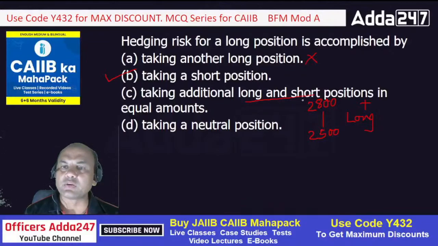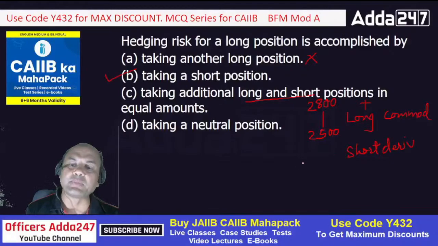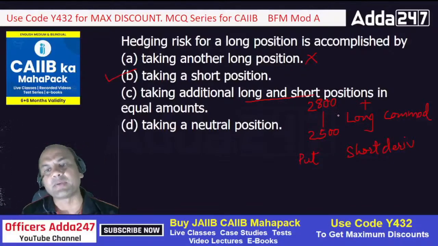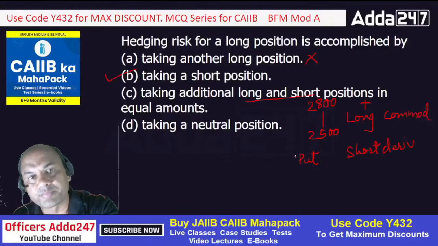So whenever you have any long position in a commodity, you must always take a short position in derivatives. So I'll buy a put option over here. The reverse is also true. If I have a short position in the commodity, I'll take a long position in derivatives. I'll buy a call option at that time.